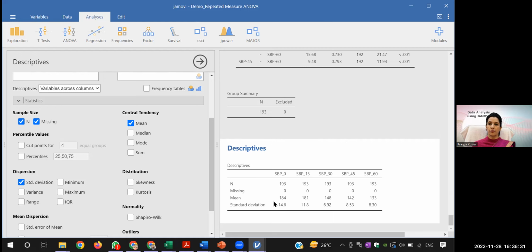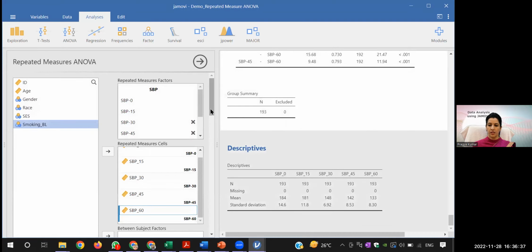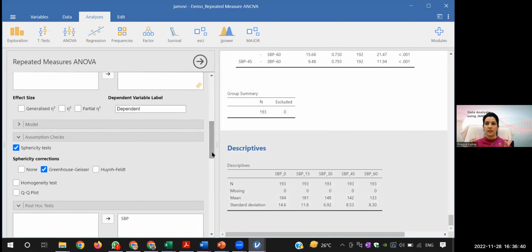So did you see we have to go with this descriptive? Again, I'll go here. This sphericity. Now, why is it known as sphericity? Why not as a variance? Because it is the same group, which is tested at different points of time. Same sphere, yes, true. If you can imagine it in a circular way, so it is going like a round movement. If you take 0 minutes, 15 minutes, 45 minutes, and 60 minutes, just imagine it in a circle, then you will see the difference of variance between 0 and 15 minutes.